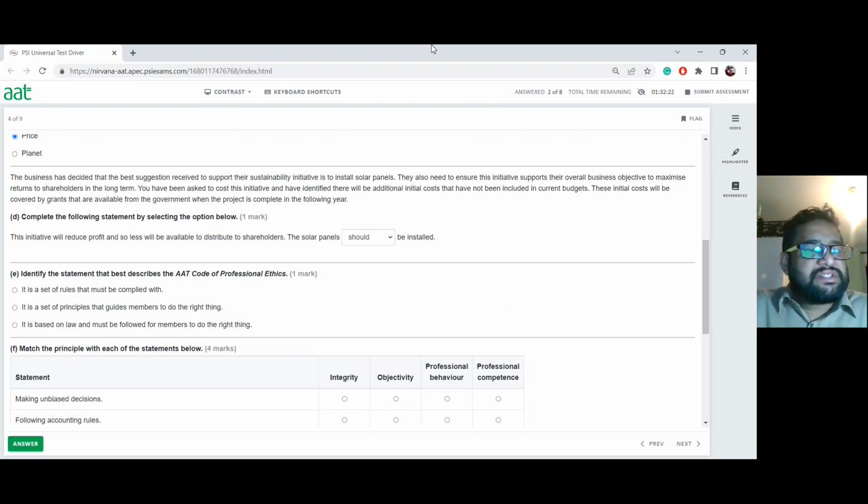Identify the statement that best describes the AAT code of professional ethics. So now I'm asking you, what is the best statement? These are the set of rules that must be complied with. Oh, that's making it very strict now. The next one is, these are the set of principles that guides the members to do the right thing, because this is not law. It is a code of professional ethics. So it is good to say it is a guide for people to do the right thing.